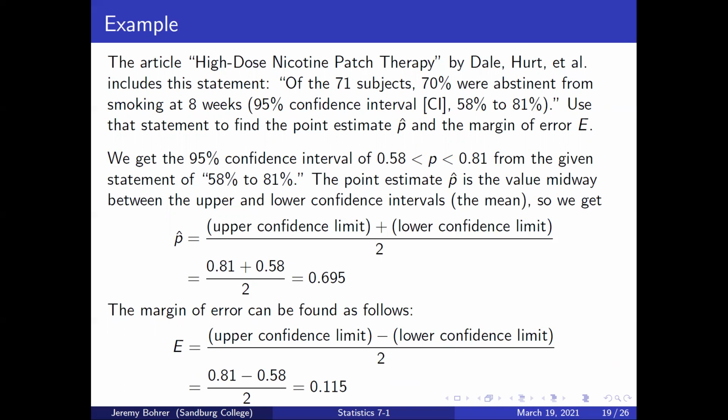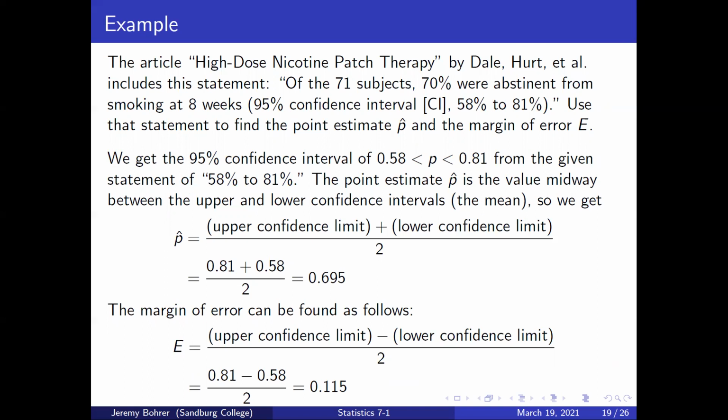We get the 95% confidence interval of 0.58 is less than p is less than 0.81 from the given statement of 58% to 81%. The point estimate, p hat, is the value midway between the upper and lower confidence limits, the mean.